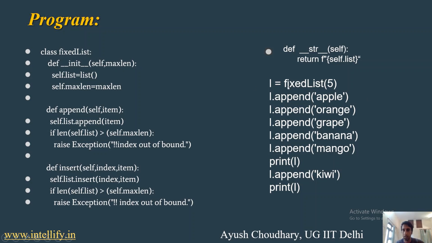So let's see. We have created the object L of the class FixedList with maximum length of 5. Then we have appended apple, orange, grape, banana and mango. So with these 5 elements we have filled the array. After that we have printed the list.